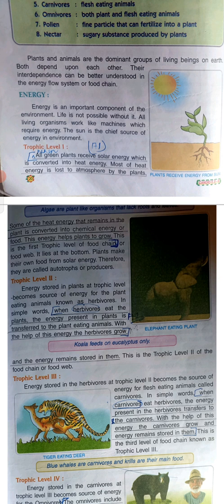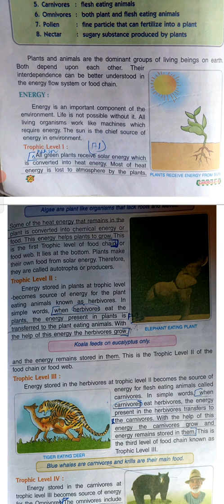Now trophic level 3. Energy stored in herbivores at trophic level 2 becomes the source of energy for flesh-eating animals called carnivores. In the same way, when the herbivores are eaten by the carnivores, the energy is transferred to them.